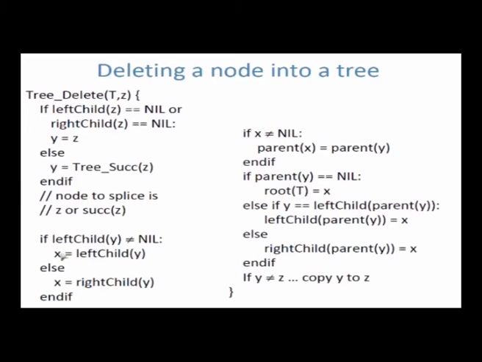Then, once you splice the node out, which node do you connect? When you cut out the node, what should you connect? It's either the left child or the right child. So that's what this is saying, which node to connect. And then you are doing the actual splicing operation over here. And if you find that you have not cut the node but you have cut its successor, then you have to copy the value of the successor to the node. That's what this is doing. So if you examine the 3 parts of this delete operation, you will find that it's very easy.